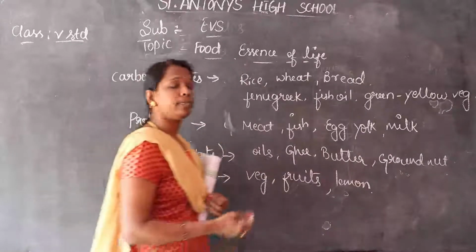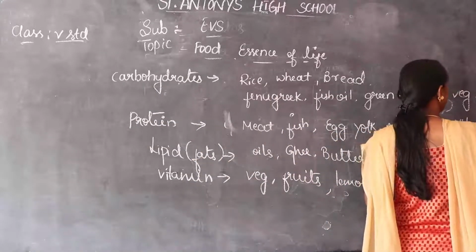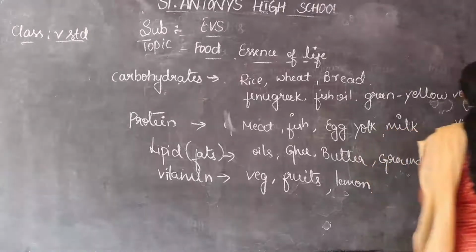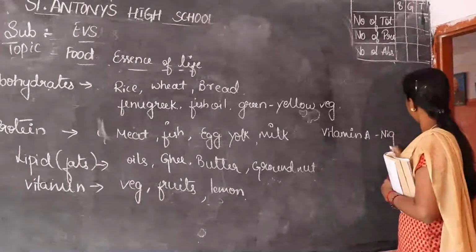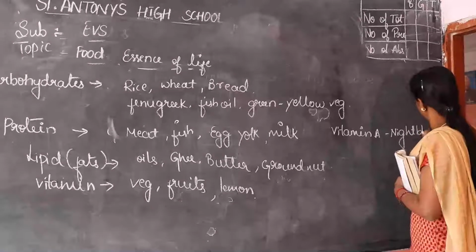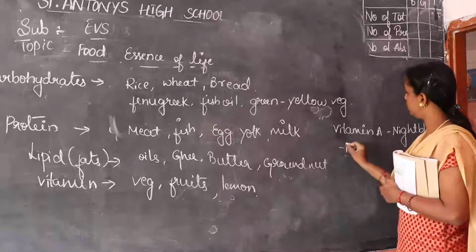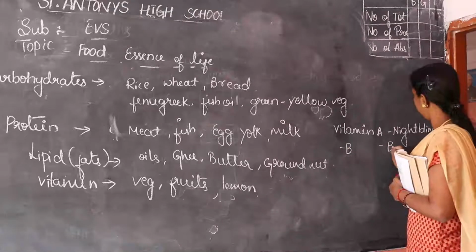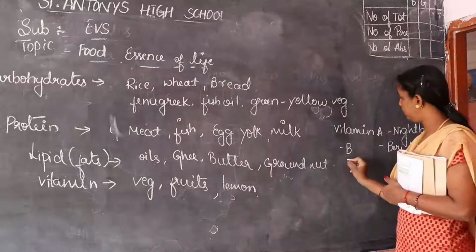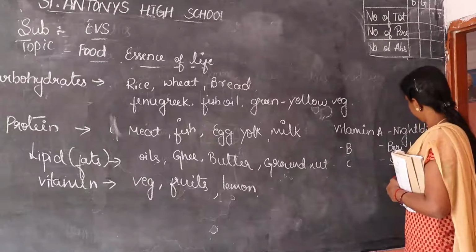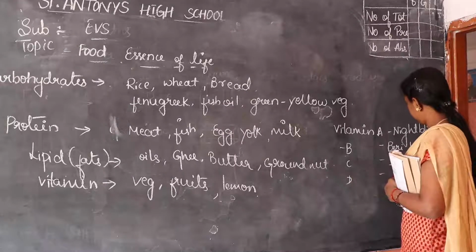See children, some vitamin deficiencies cause some diseases. Vitamin A deficiency causes night blindness, vitamin B causes beriberi, vitamin C causes scurvy, vitamin D causes rickets.